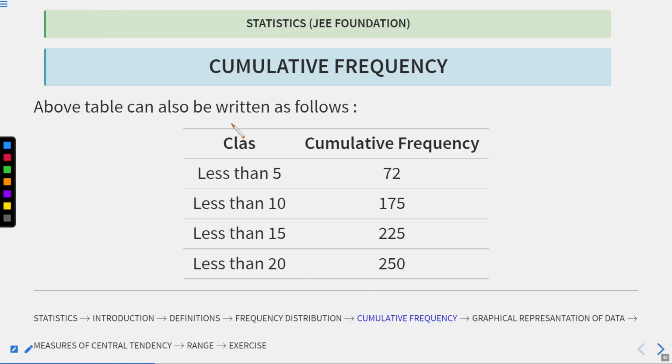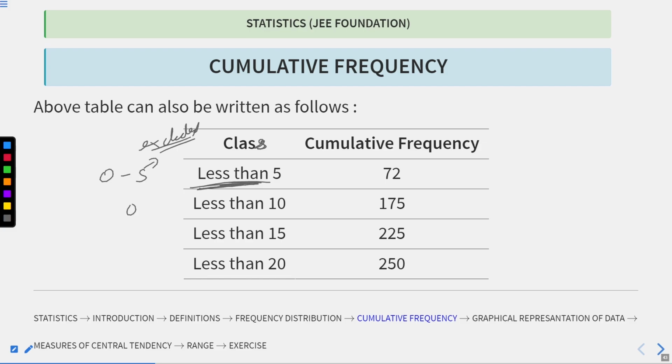So if you see here, the class says the age less than 5, because 0 to 5 we excluded. So we are talking about less than 5, not equal to 5.